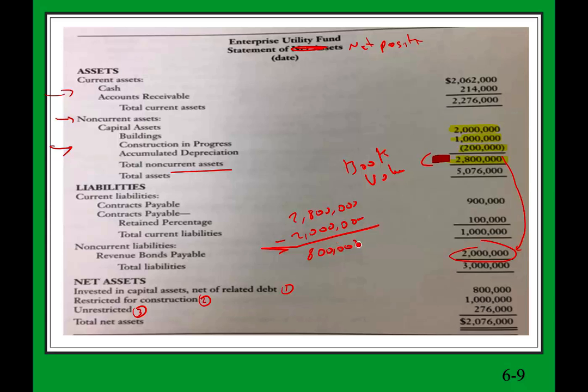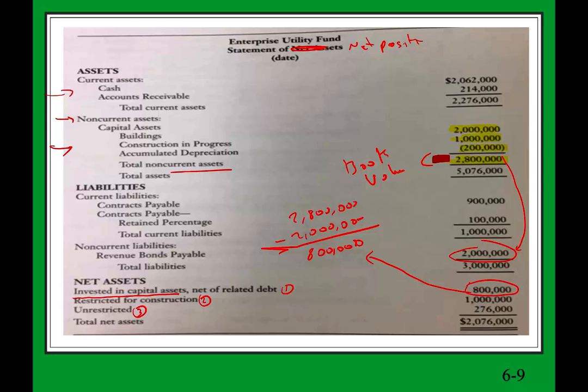And this is the net position invested in capital asset, net of related debt. So this is where this 800,000, the first part of equity, came from. It's the book value of the capital asset minus the related debt. Here we are saying the 2 million was incurred to buy those assets. We're making this assumption; otherwise, you're going to be told.